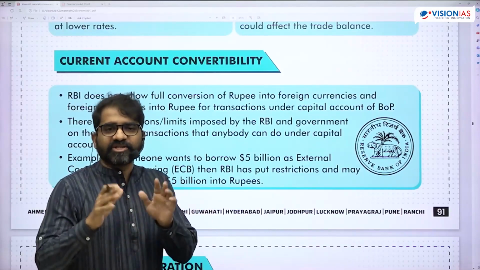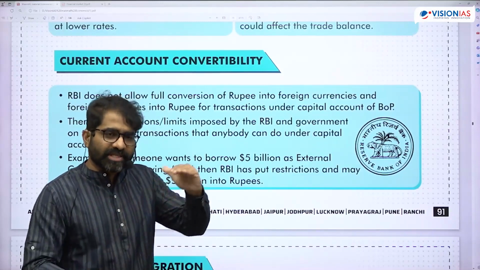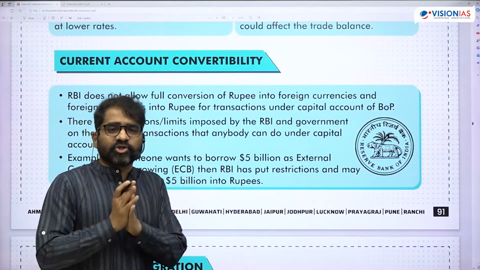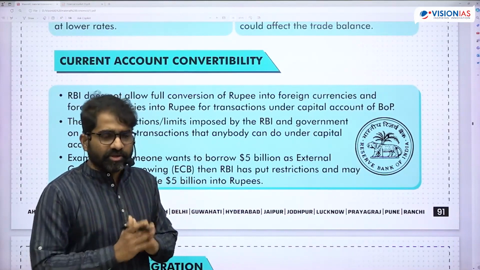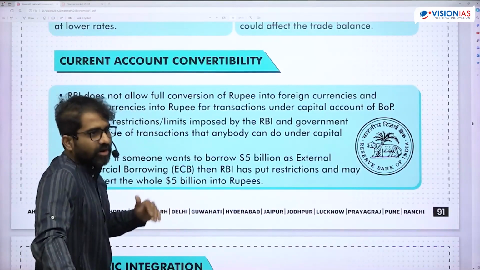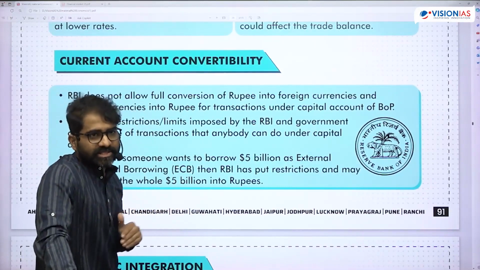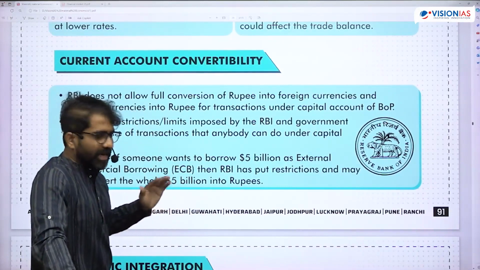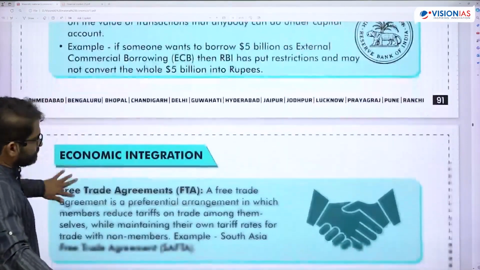The Tarapore committee is very clear. It says your fiscal deficit should be under control, GDP growth should be consistently increasing, and inflation should be below 4%. So all these are conditions to go ahead with complete convertibility. We have not gone ahead with complete convertibility still. Okay, so our rupee is only partially convertible even today.